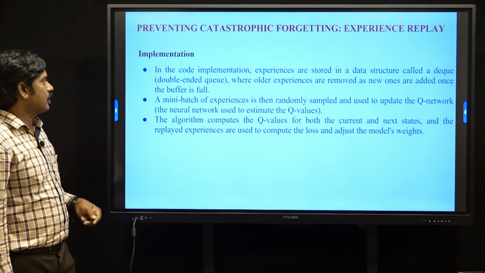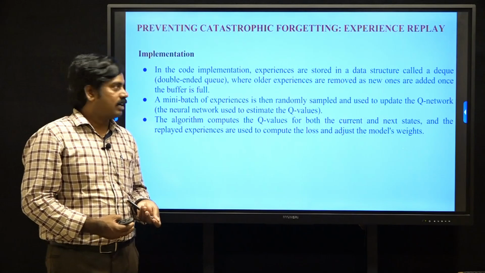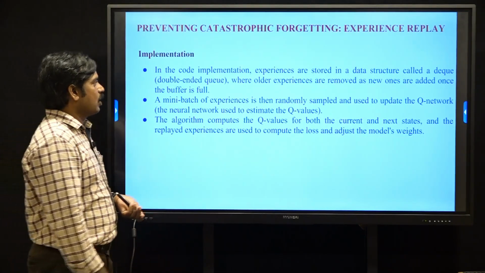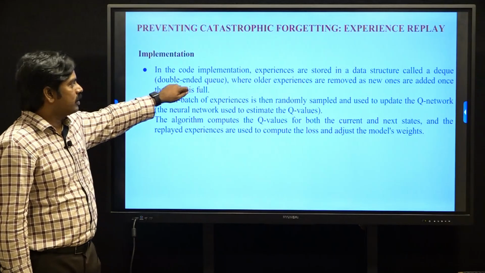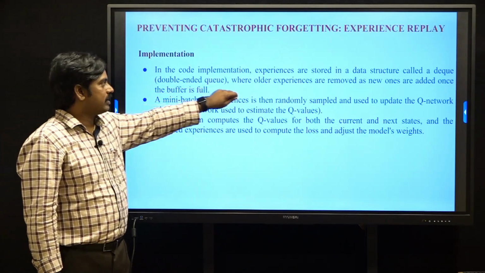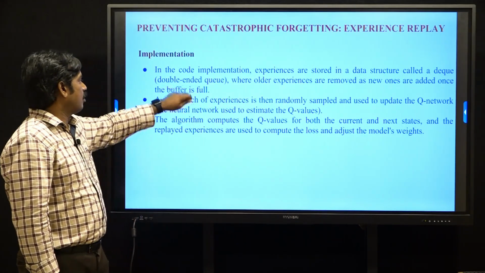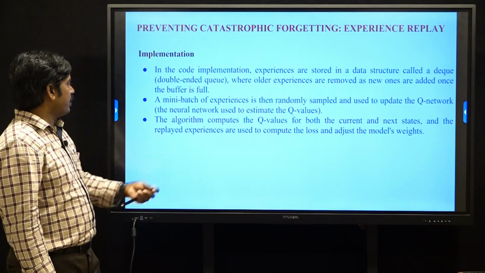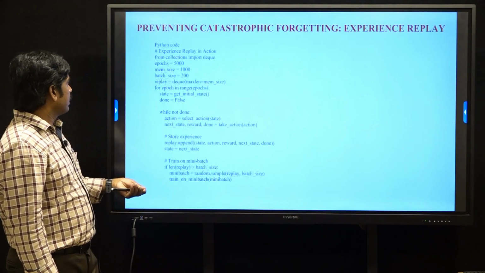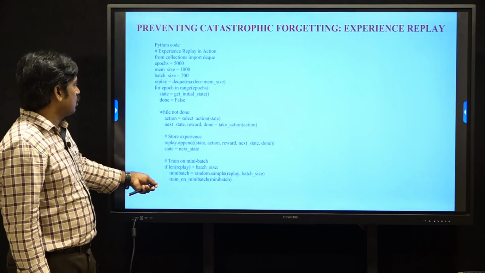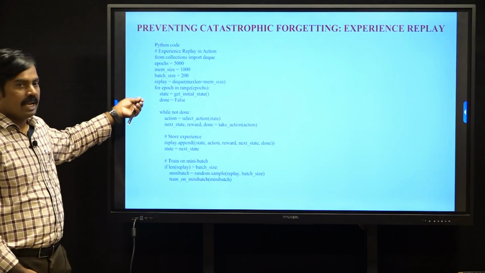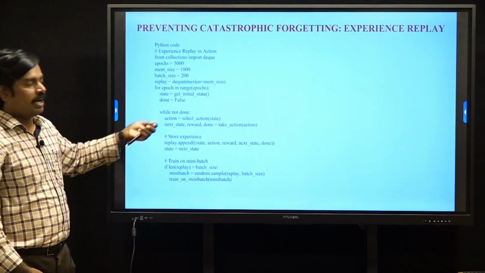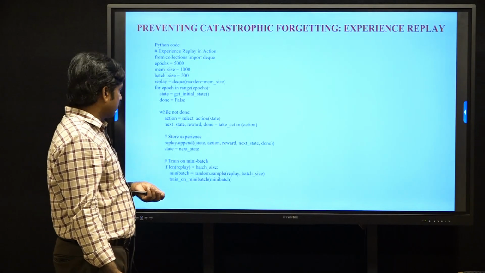For the implementation, we store the previous experiences using a double-ended queue, a deque. The remaining operations are the same. This is the PyTorch code to implement experience replay, where we use a double-ended queue to store the previous experience.